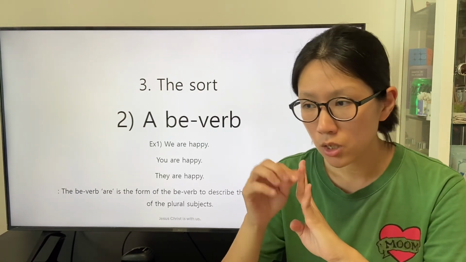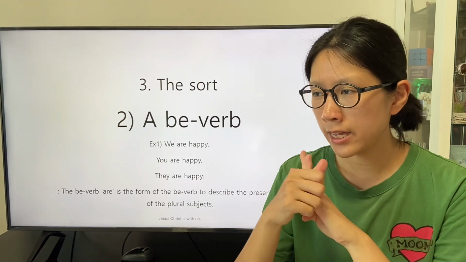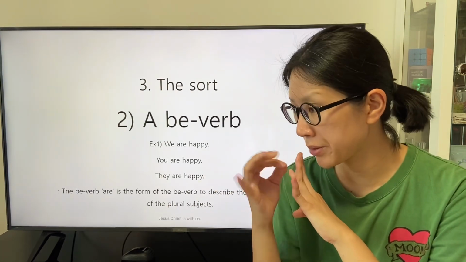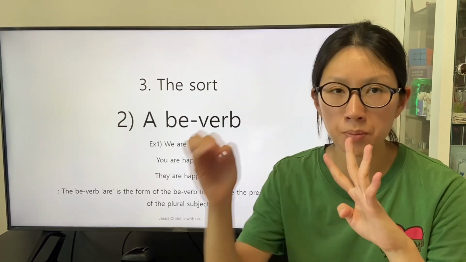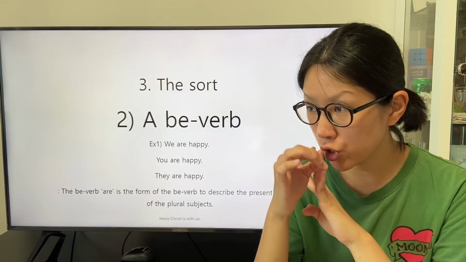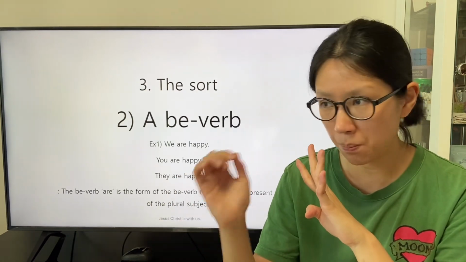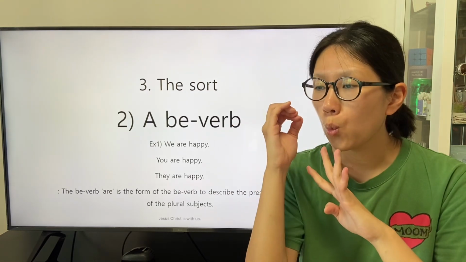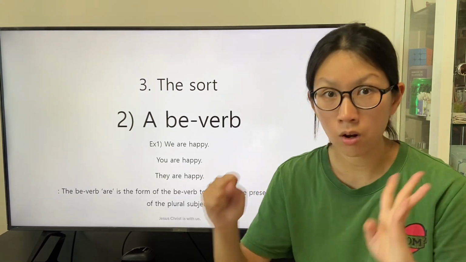The subject whose number is plural and that does not participate in the conversation among the speaker and the listeners is able to be indicated by the personal pronoun they. The form of the be verb to describe the subject indicated by the personal pronoun they is one of the forms of the be verb, are.